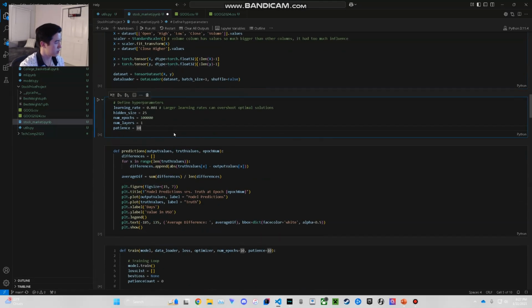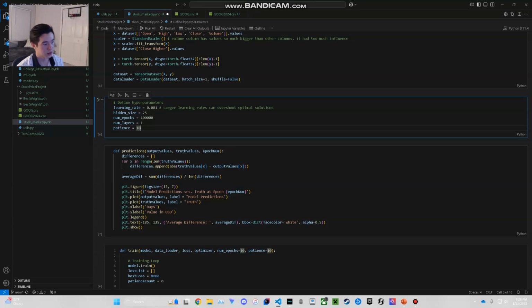So what I want to get into next are something called hyperparameters. Hyperparameters are adjustable settings that control how an AI model works. So for example, learning rate. The bigger the number, the faster the model learns. But a problem comes with this. You don't want the model learning too fast because sometimes it can overshoot what the optimal value is supposed to be.